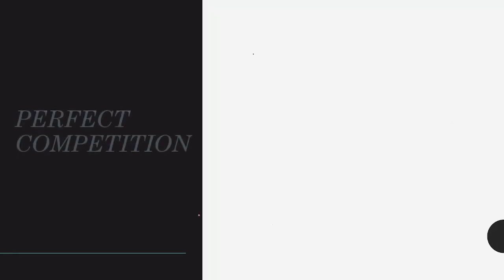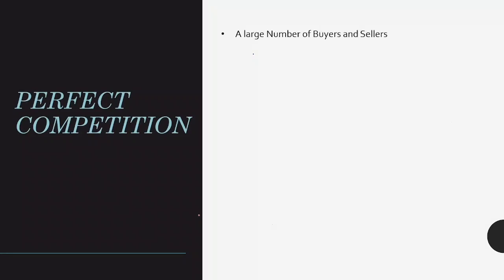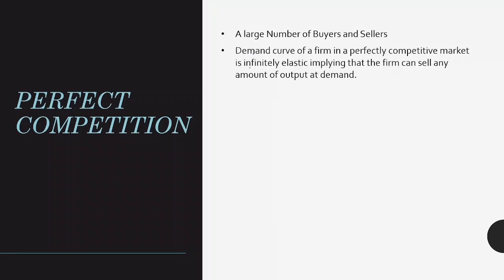Now we will start with our first kind of market, that is perfect competition. There are a few features of perfect competition, and do remember them. First of all, there are a large number of sellers and buyers. Second, the demand curve of a firm in a perfectly competitive market is infinitely elastic. That means that a firm has no control over the price. It can only control the output. At the same level of price, it can change output. So the firm here is a price taker.